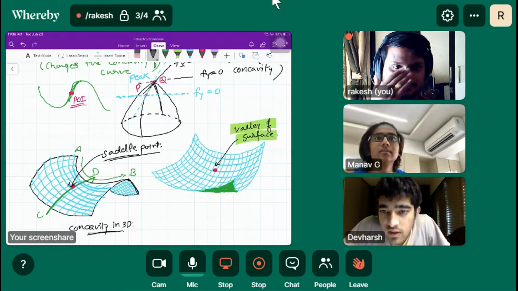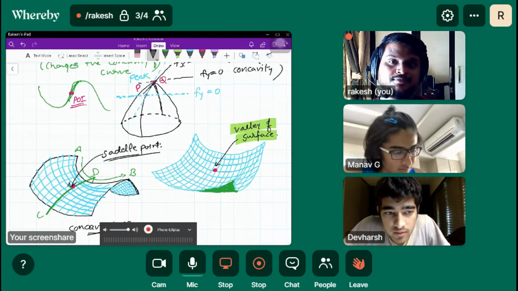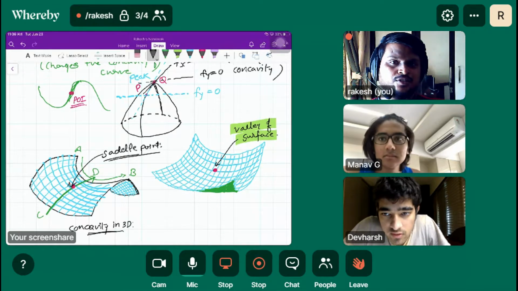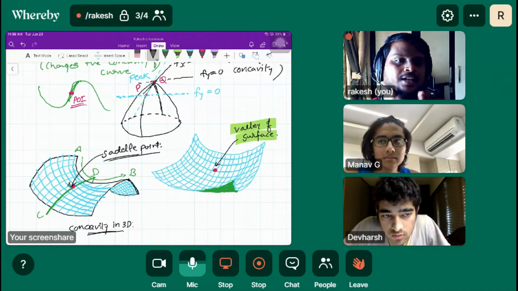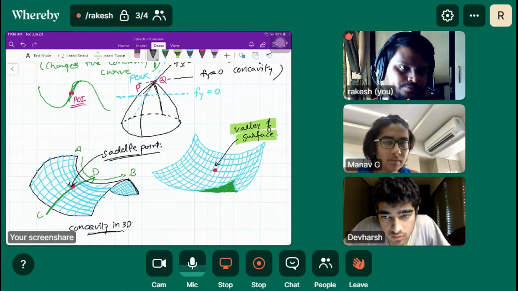Yeah, one is a maxima, one is a minima, in one direction. See, basically, if we are talking about a surface, the surface can't have maxima or minima together.